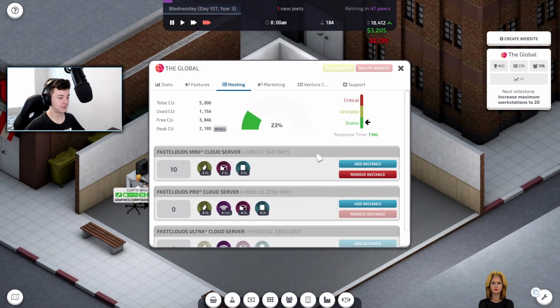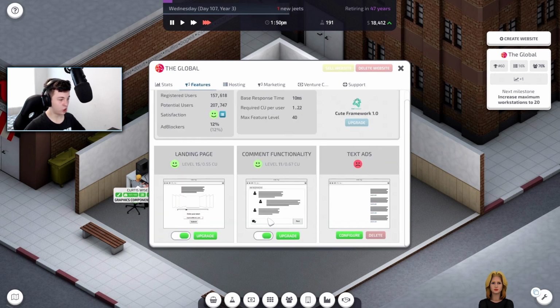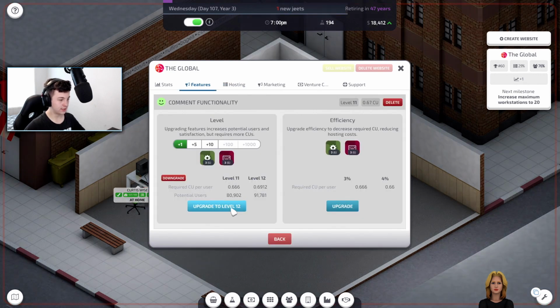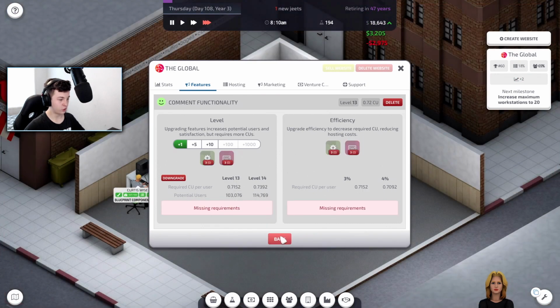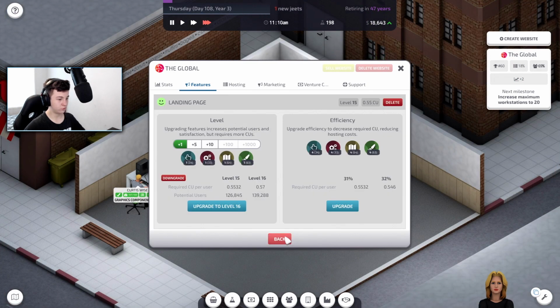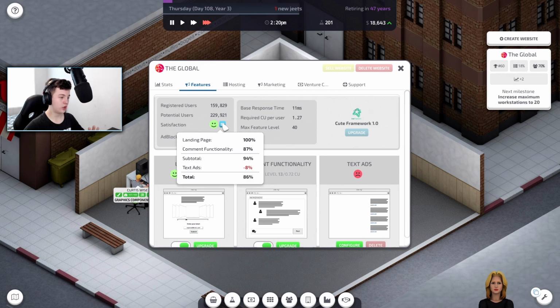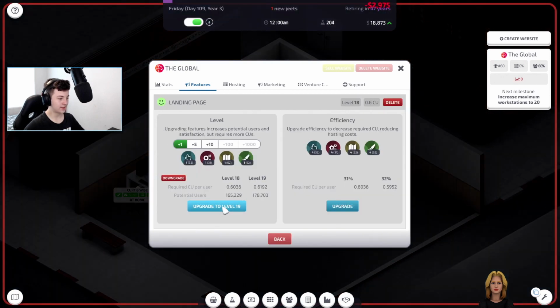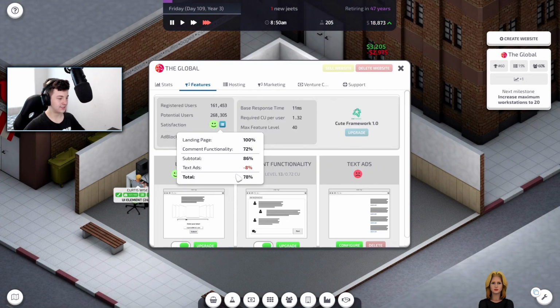So we're going to get this up to 10. Actually, let's just put as much as we can on there. There we go. All right, so comment functionality. Let's see how we can get this up. So we can get this up to about 13. This is up to 15 already. Let's have a look. 94%. We can kind of get this up to about 18. How does that do now?